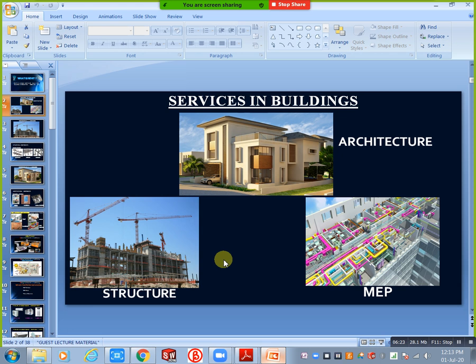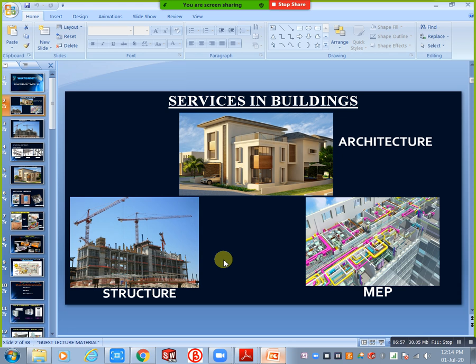For example, in structure condition we have footings, nothing but foundations. Next, beams and columns. In beams we have plinth beams and slab beams, and columns and floor. You will consider all these as structure. Beams, columns, footings and slab or floor you will consider as structural components mainly. Next we have RCC also. For structure strength purpose we need to use RCC, reinforcement. All of these are included in structure.